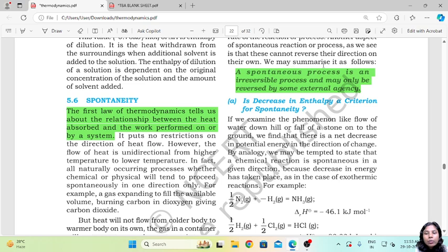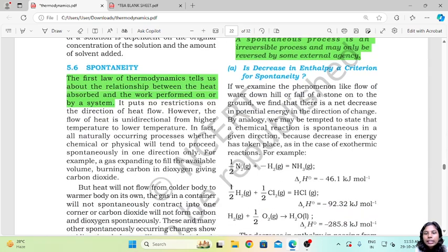So we may now summarize it as follows. A spontaneous process is an irreversible process and may only be reversed by some external agency. So it is an irreversible process when it occurs by itself. If you want to reverse it, you have to apply some kind of external agency or external energy.